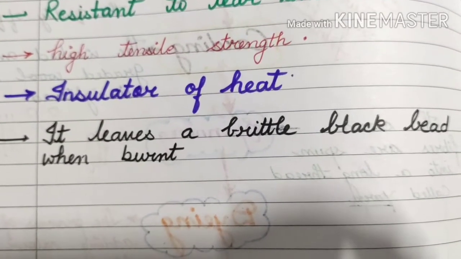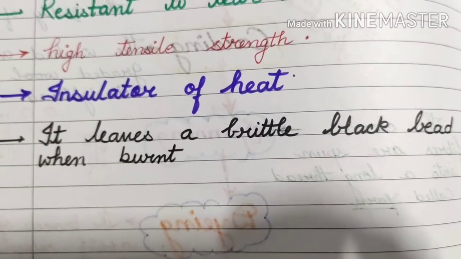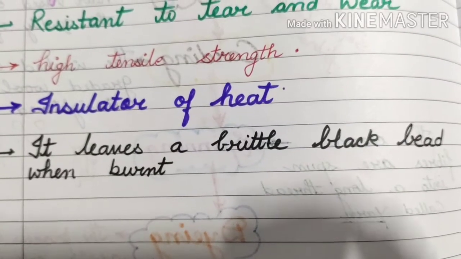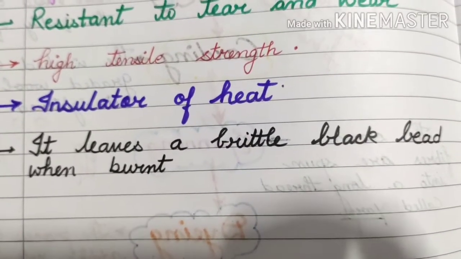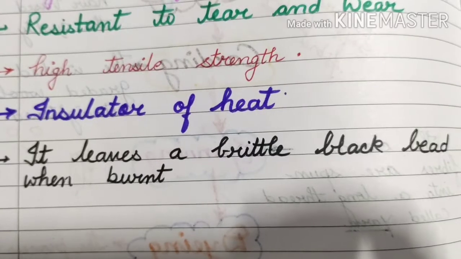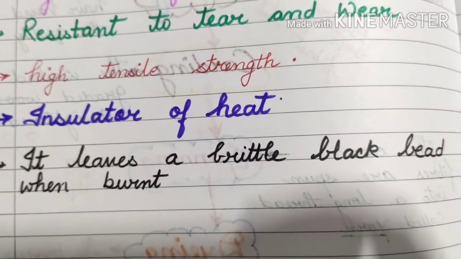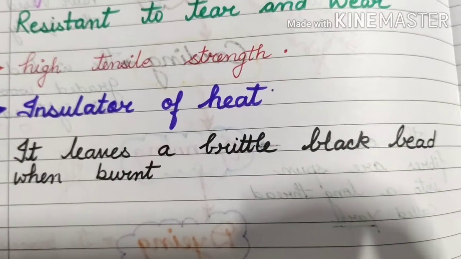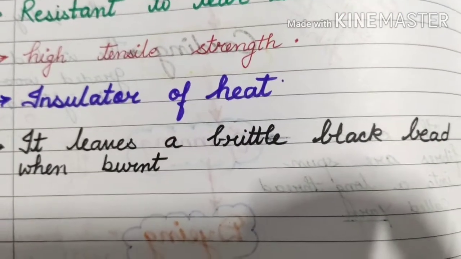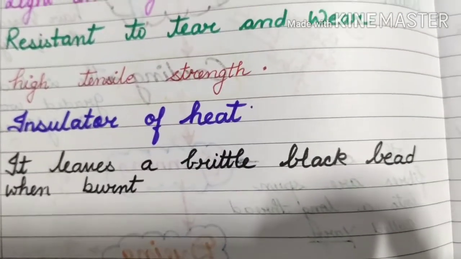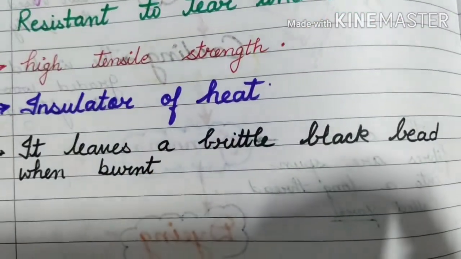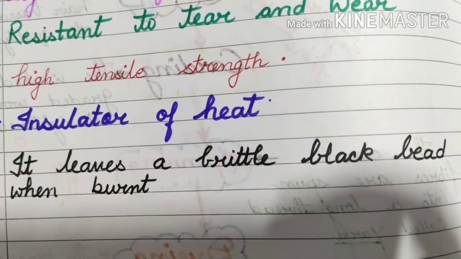What is outside stays outside and what is inside stays inside. It leaves a brittle black bead when burnt. Beta, leaves here is the plural of left. Okay. It means when it burns, it becomes blackish. Brittle means easily breakable, brittle black beads are left when burnt.